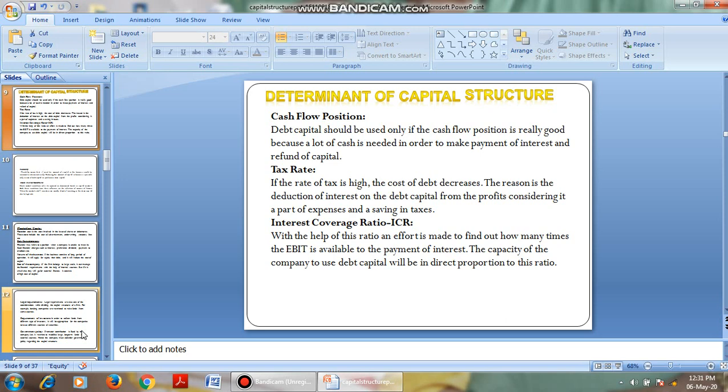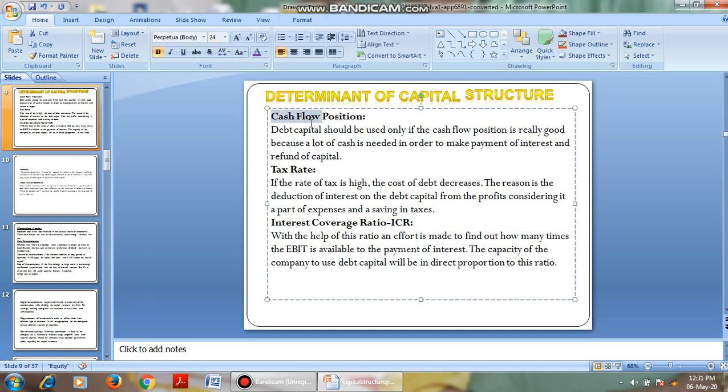The capital structure is affected and determined by various factors. The first one is cash flow position. What is the cash flow? Cash flow is nothing but cash inflow and cash outflow. That is, how much cash is getting into the business and how much cash is getting out of the business. If cash comes into the business, we call it cash inflow. If cash is moving out of our business, we call it cash outflow.